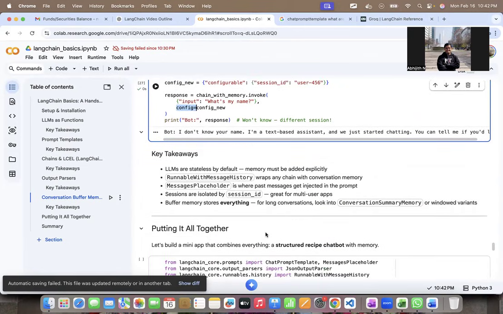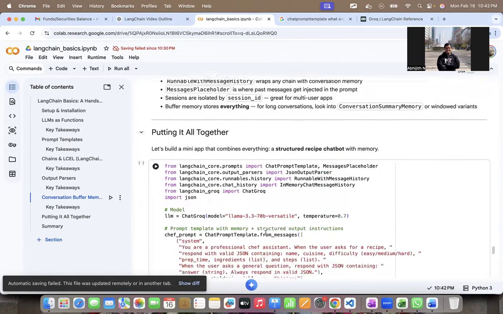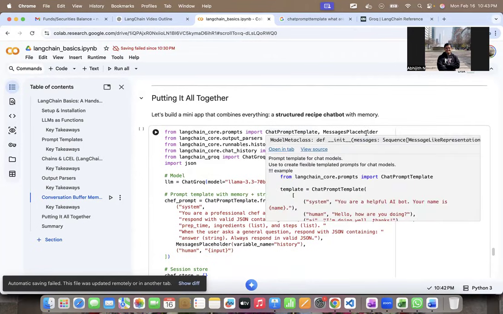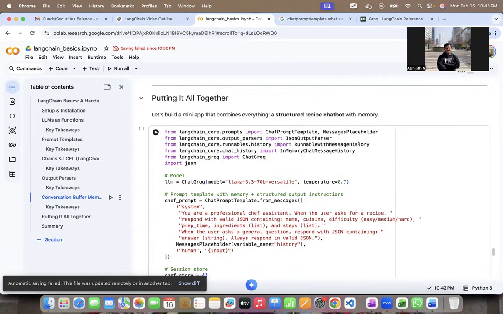Now, finally, I want to put all of it together. So we're going to build a small LLM application, which is going to be a mini app which combines everything and gives a structured recipe. All right. So I'm going to import chat prompt template, message placeholder, JSON output parser, runnable with message history, then in-memory chat message history, and then ChatGroq.